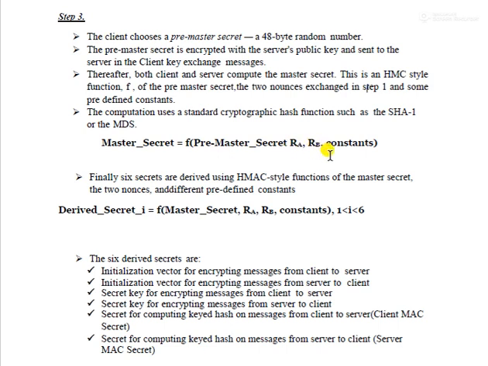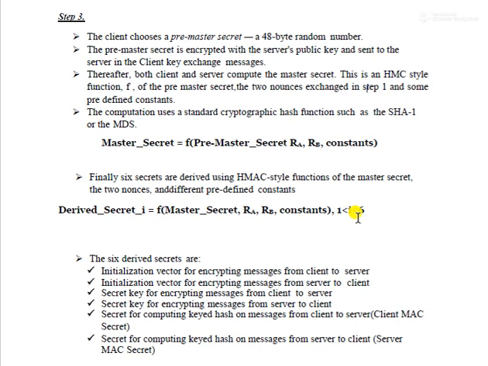Finally, six secrets are derived using HMAC style functions from the master secret. So the derived secret i equals a function of the master secret, random numbers, and constant, where i is greater than one and less than 6. Okay, the 6 derived secrets.